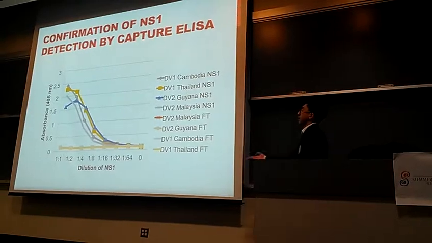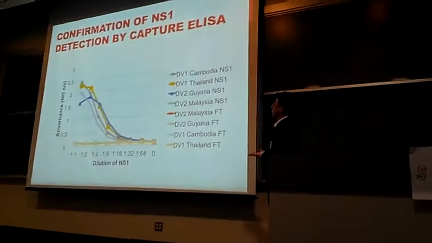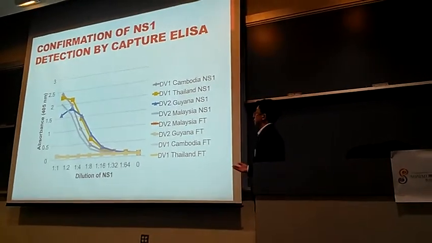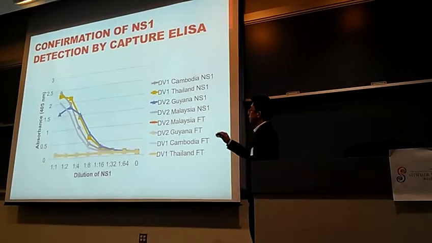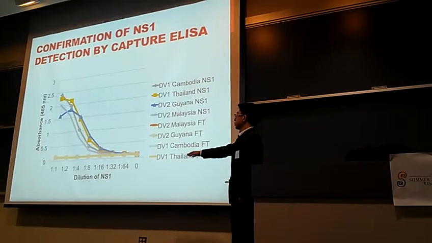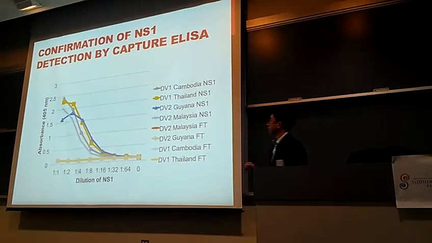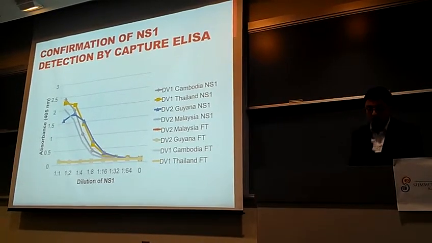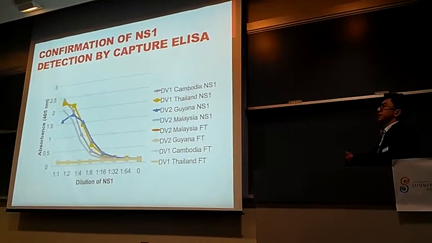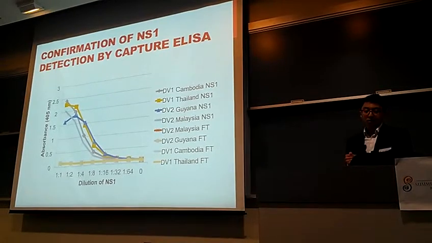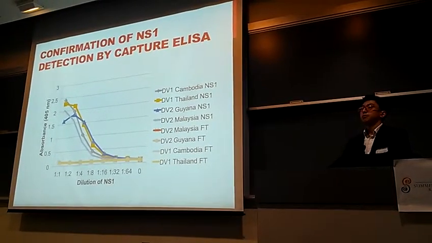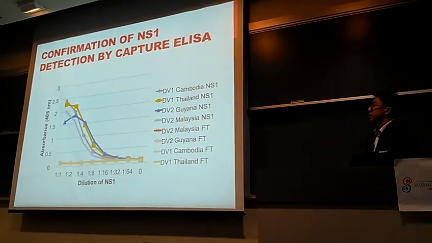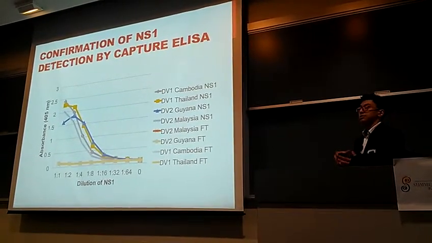As you can see in another ELISA readout, this is just some of the data we obtained, but all of them were able to react to the NS1. You can see it follows a dose dilution-dependent curve, and FT is flow-through, which is our negative control. But in order to completely evaluate our assay, such as the limit of detection we performed previously, we also need to make sure our samples are actually pure, so that the entire protein concentration is reflective of NS1.